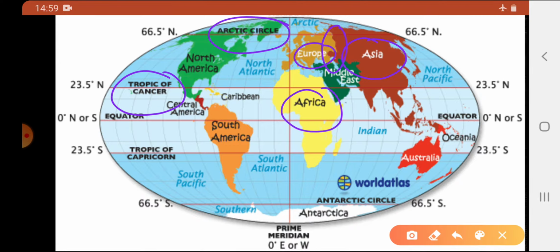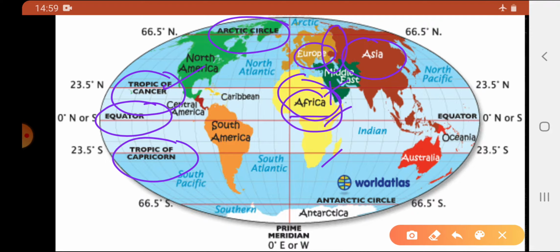Africa is the second largest continent after Asia. A large part of Africa lies in northern hemisphere. And the Tropic of Cancer, Equator, and Tropic of Capricorn pass through Africa. The Sahara Desert, which is the world's largest hot desert, and the world's longest river, the Nile, both are present in Africa.